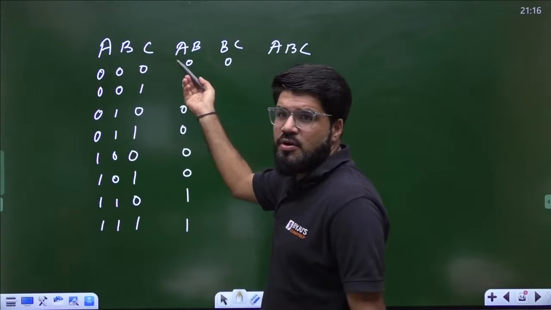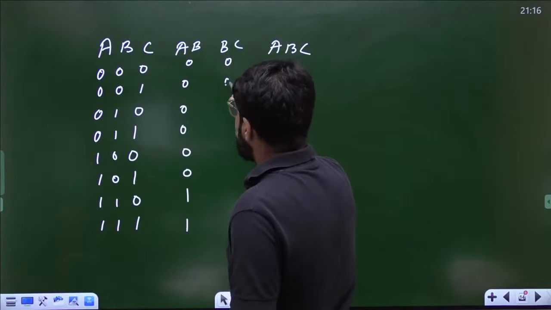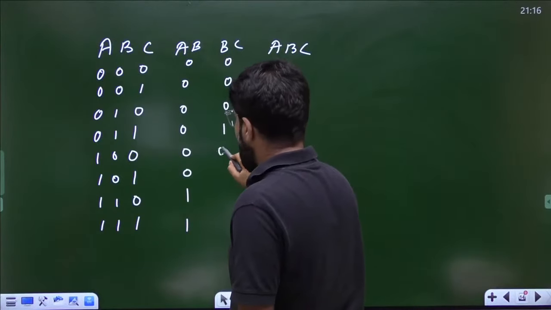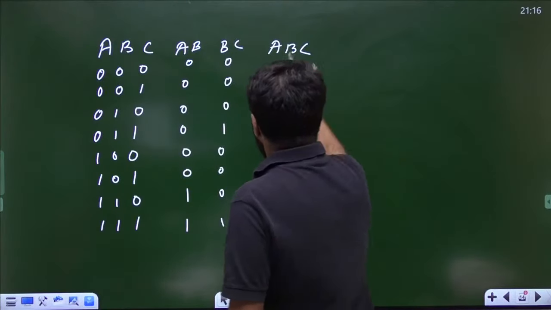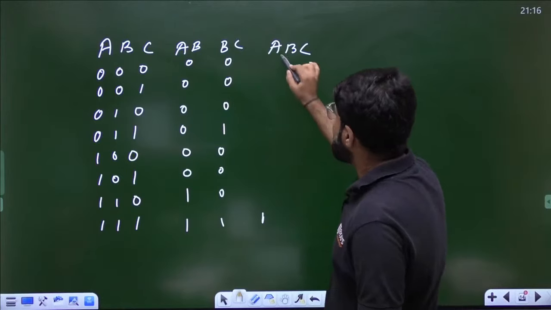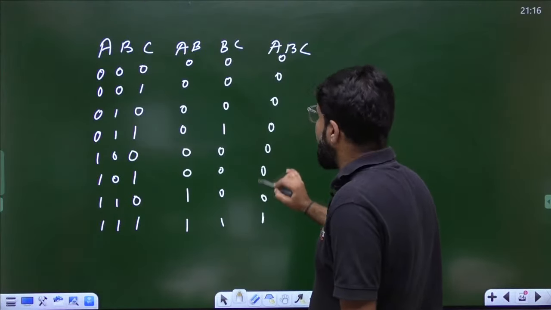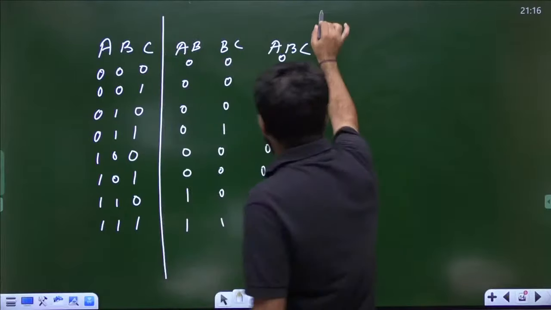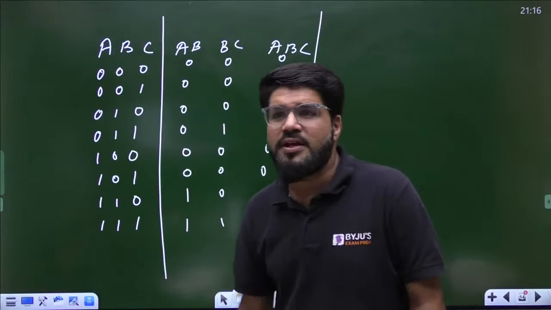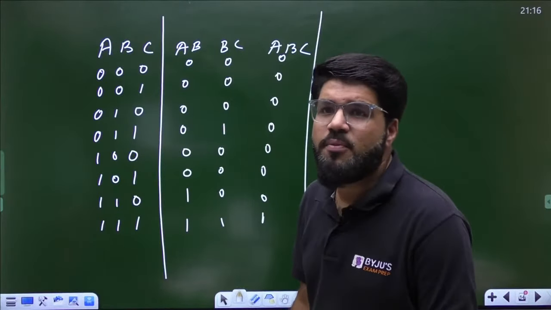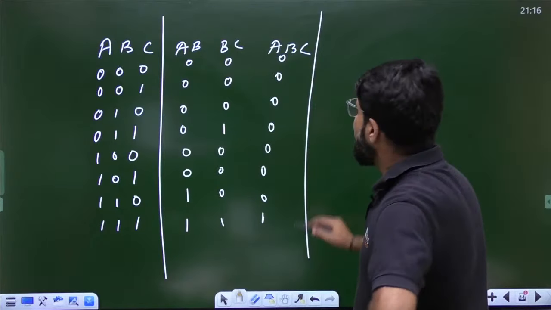We know any input 0, output will be 0. So this is also 0 0. Here BC is 1, again 0 0 0, and here 1. And ABC, all 3 is 1, only at the last, we know. So this is entirely filled with zeros, and now I need to take the XOR of these 3. What is a 3 input XOR? How can you take the 3 input XOR here?